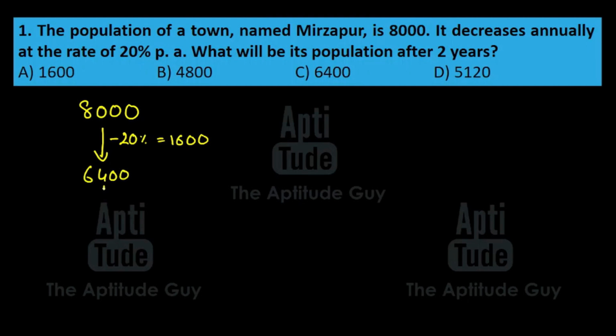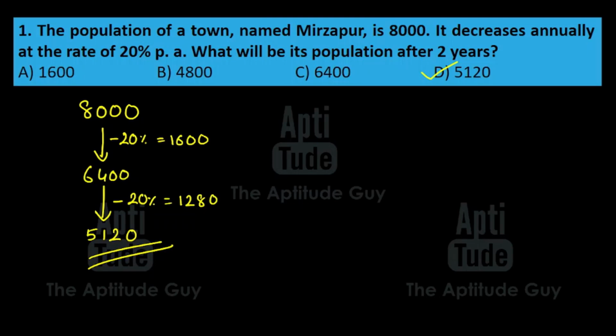After that, this decreases by 20%. Now 20% of 6,400: 10% of 6,400 is 640, double of that is 1,280. Now the final answer is 6,400 minus 1,280, that is 5,120. That is the answer, option D.